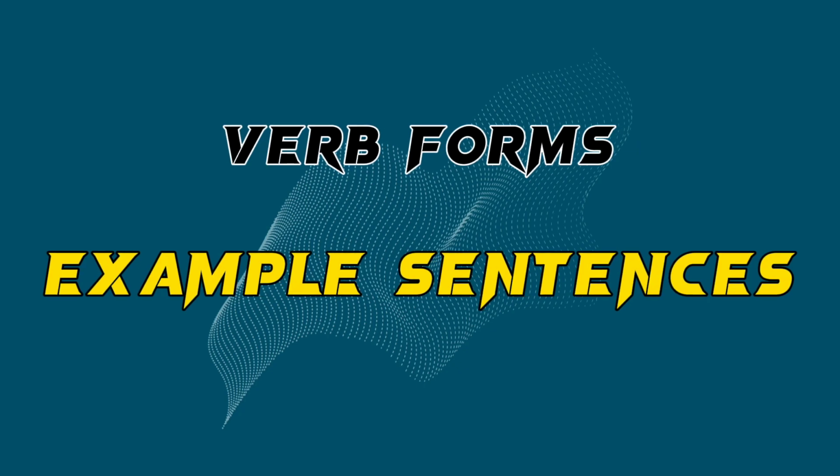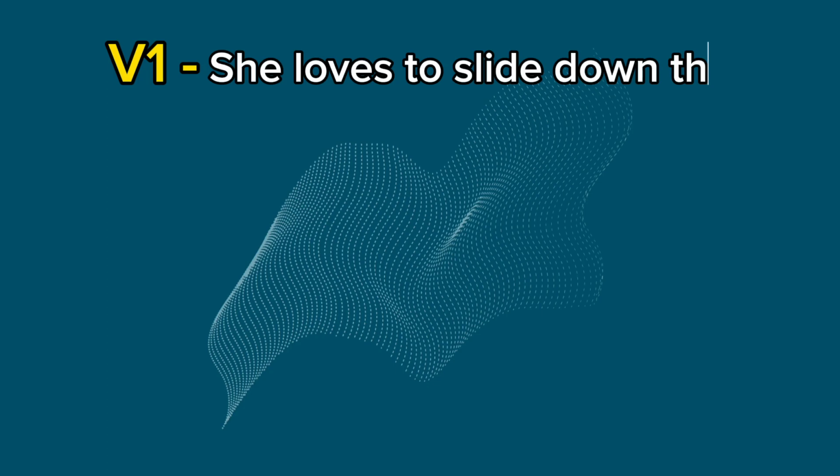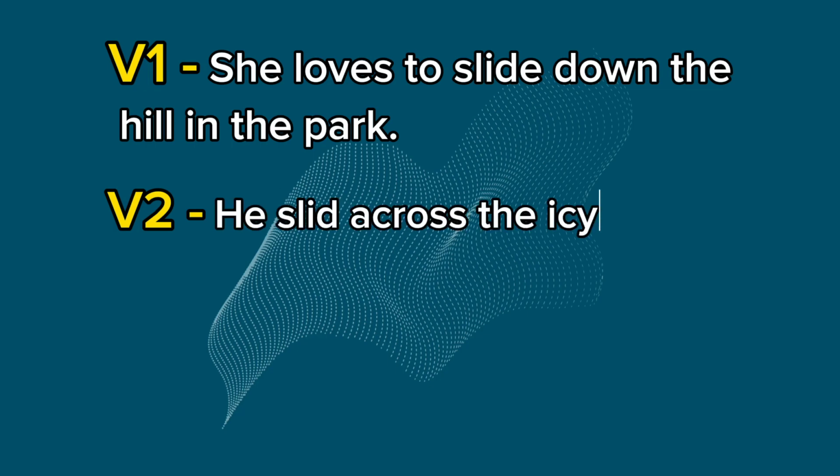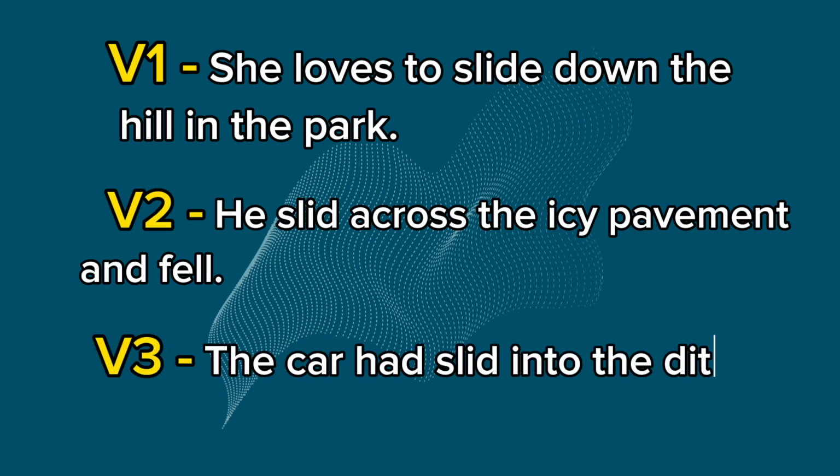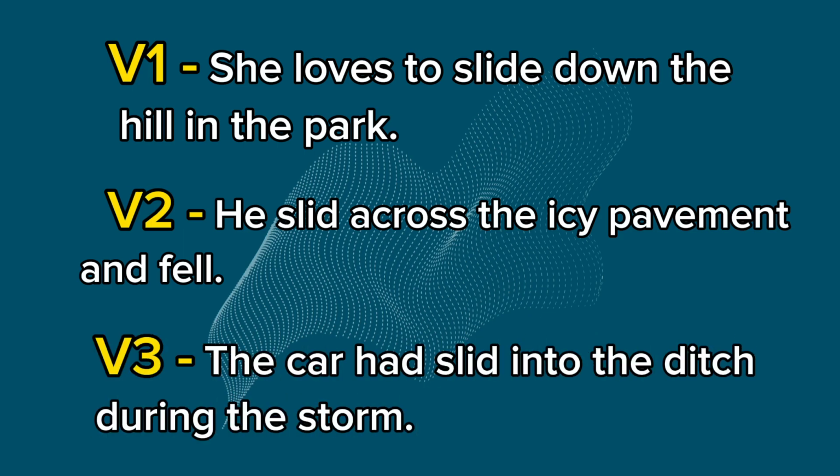Verb forms example sentences. V1: She loves to slide down the hill in the park. V2: He slid across the icy pavement and fell. V3: The car had slid into the ditch during the storm.